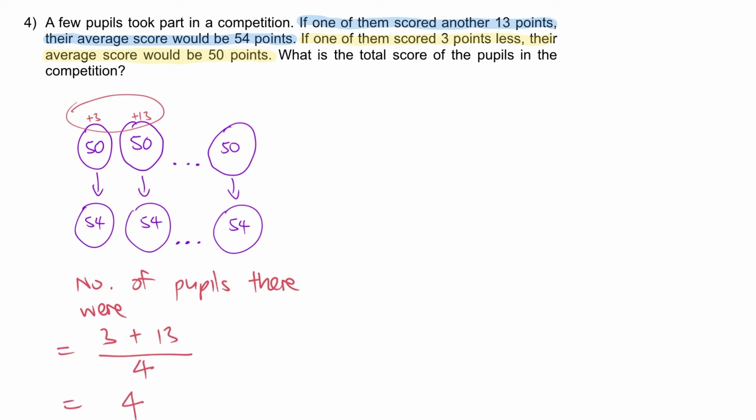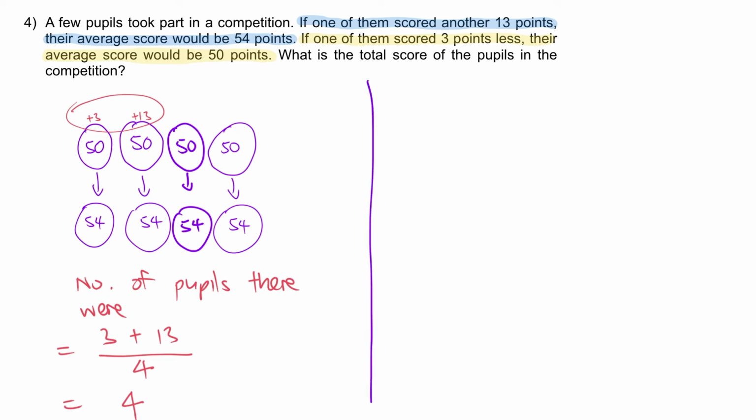Okay, you think about it, does it make sense? If there are 4 people, okay, now I can change this. We know that there are 4 of them. 50, 54, plus 4, plus 4, plus 4, plus 4, plus 16 points in total. This 16 points, it comes from here, right? Plus 3 plus 13, yep, it fits the story. So we are correct. Next.